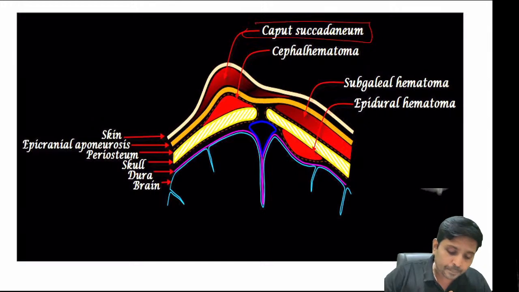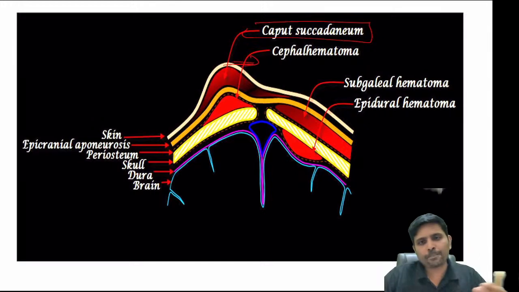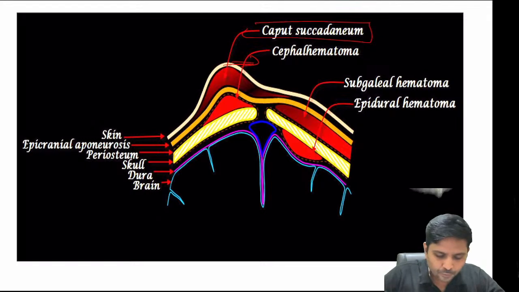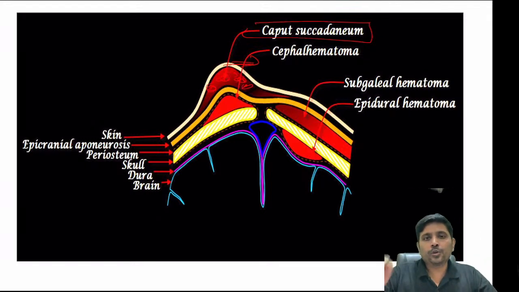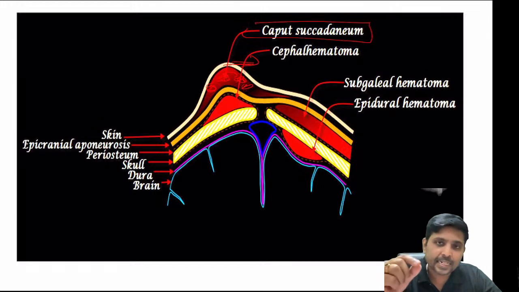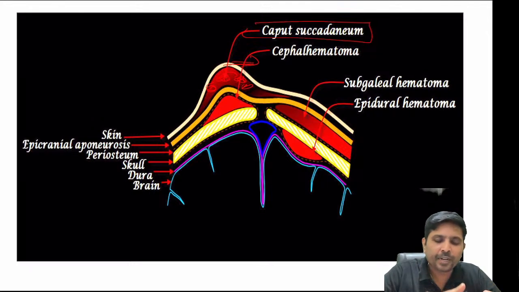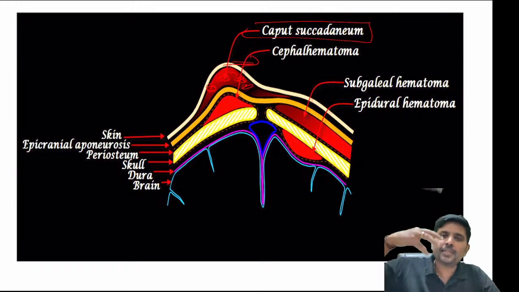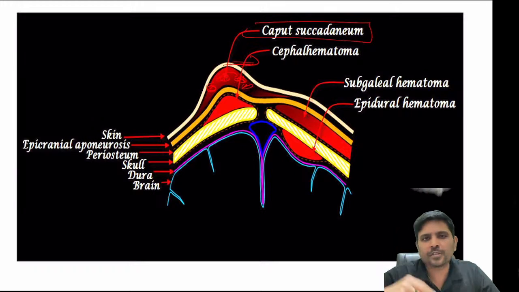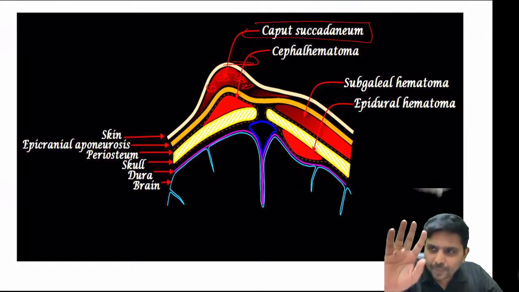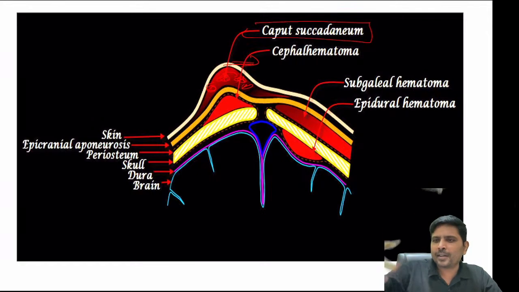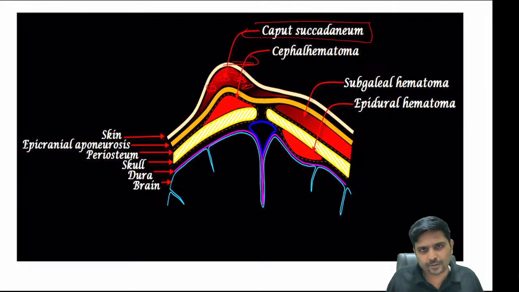This is subcuticular, sub skin fluid. So a simple fluid, it is not blood. Which one? Caput. So caput occurs as a result of normal vaginal delivery, pressure offered by the vaginal outlet. Since it occurs during the process of birth, it is present immediately after birth. When the child is born, if you see some swelling, it is caput unless otherwise proved.